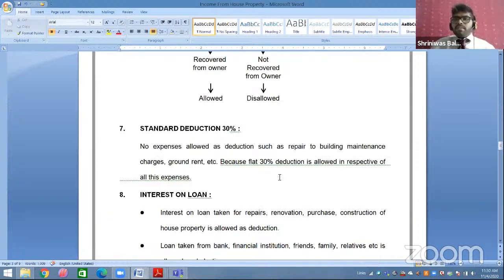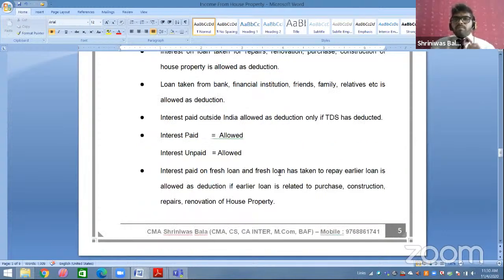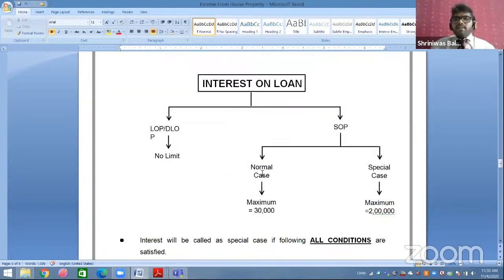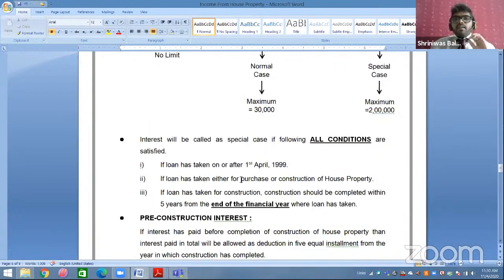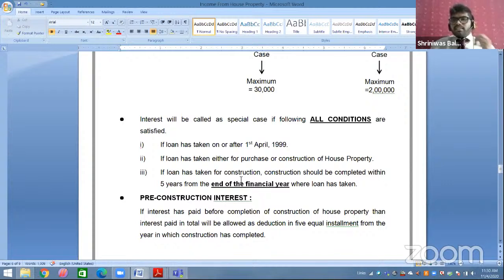Someone said, sir, can you please repeat the pre-construction part? Before repeating the pre-construction part, a limit someone was discussing. Students, LOP, DLOP has no limit. SOP has a limit. In case of SOP, normal case has a 30,000 limit. Special case has a 2 lakh limit. Amount of rupees 2 lakh. When will the special case come? When all these three conditions are satisfied.